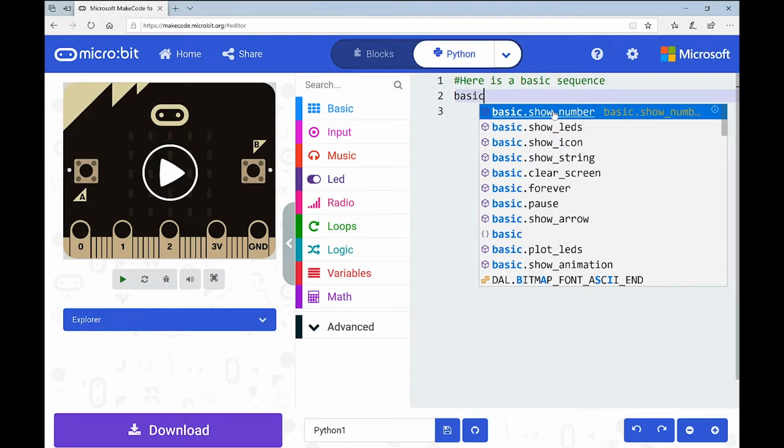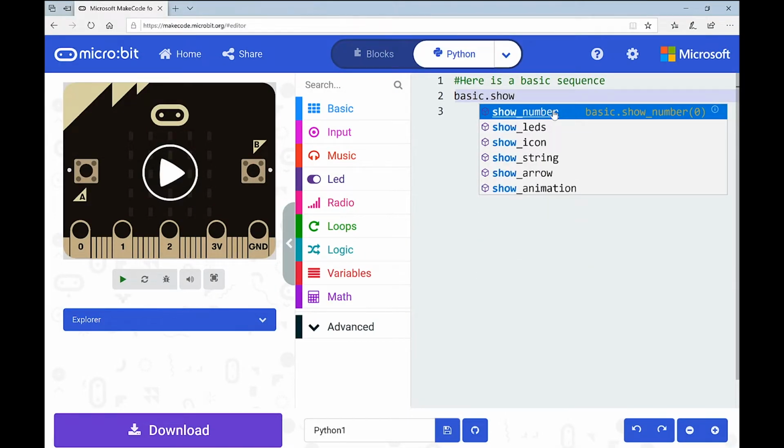Yeah. If you ask a programmer who learned how to program like 20 years ago, they'll be like, oh my God, that's so handy, right? It'd save you lots of time, and it does. But just because you might be beginning now, it's useful to practice this and type it all out. So I want to say basic.show_string, and I can see it's helping me there. I don't need to click on it, but I can use it as a guide.